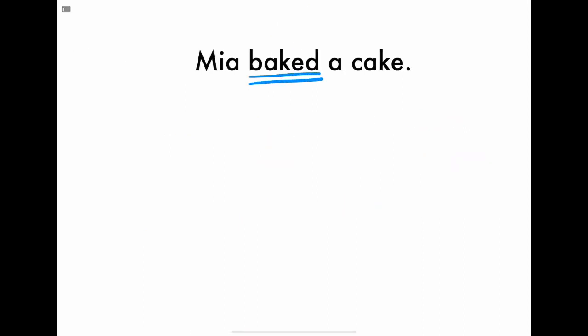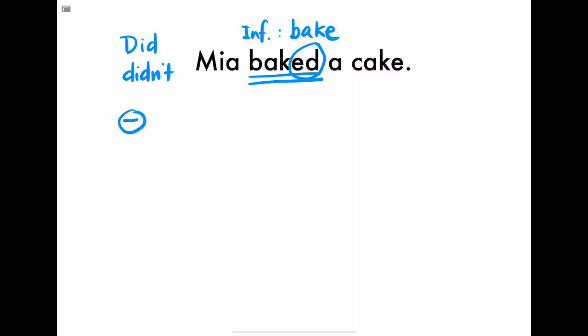Mia baked a cake. In this case, baked is not a strong verb. It's a regular verb because it ends with ed. It will need an auxiliary did. The negative auxiliary will be didn't. And the infinitive form of the verb is bake. So now we're ready to make the negative sentence, and the negative sentence is going to be Mia didn't bake.